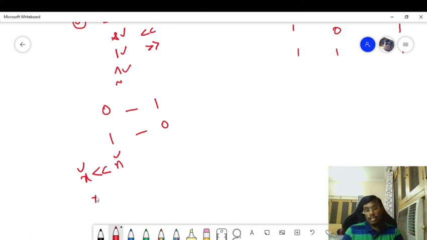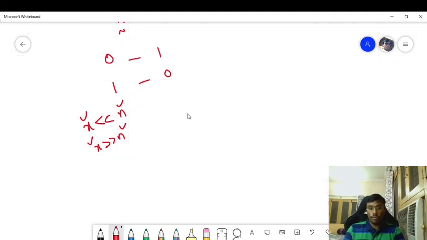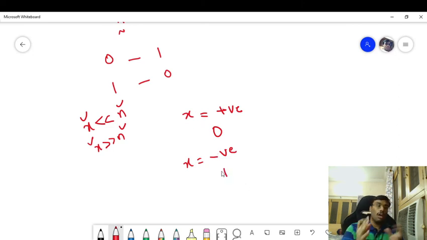The bits which are left empty are discarded in the left shift operator. Whereas in the right shift operator, here also x is the number which we give as an input, and n is the number of bits which are to be shifted to the right side. In the right shift operator, there is a rule: if the x value is positive, then the discarded bits get replaced by 0. If the value of x is negative, then the discarded bits get replaced with the value of 1. This is how the left shift and right shift operators work.